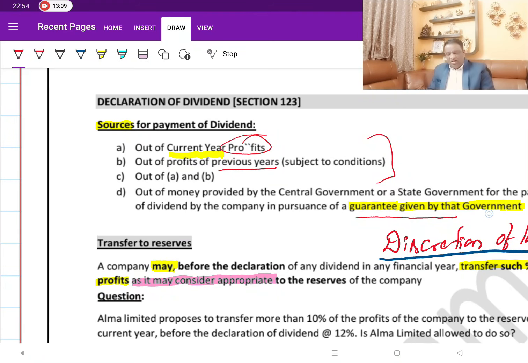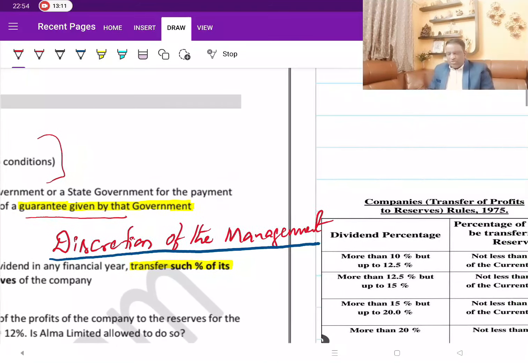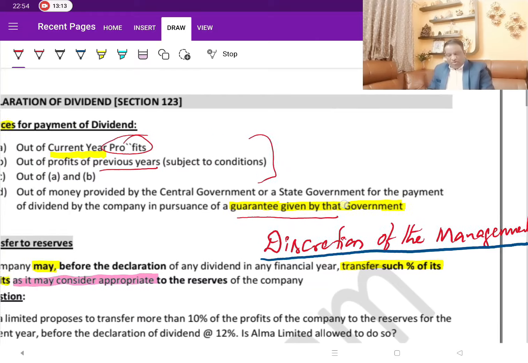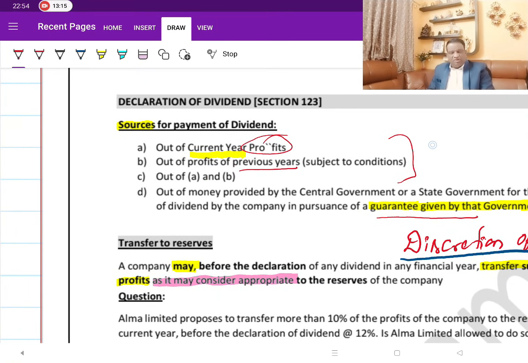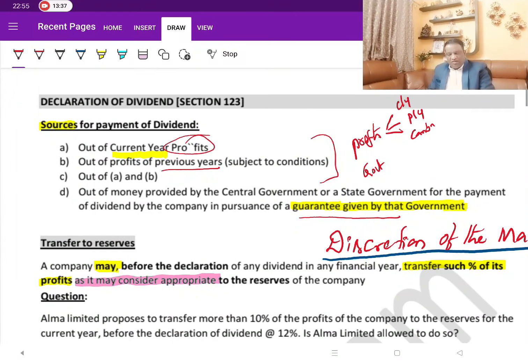So to cut short, what are the two sources that we talk about? One is the profits, either current year or previous year. Ideally there are only two sources. One is the profits and the second one is the government money, where it is on account of government guarantees. But this profit can be out of current year or out of previous year or a combination. So that is what we are trying to talk about.